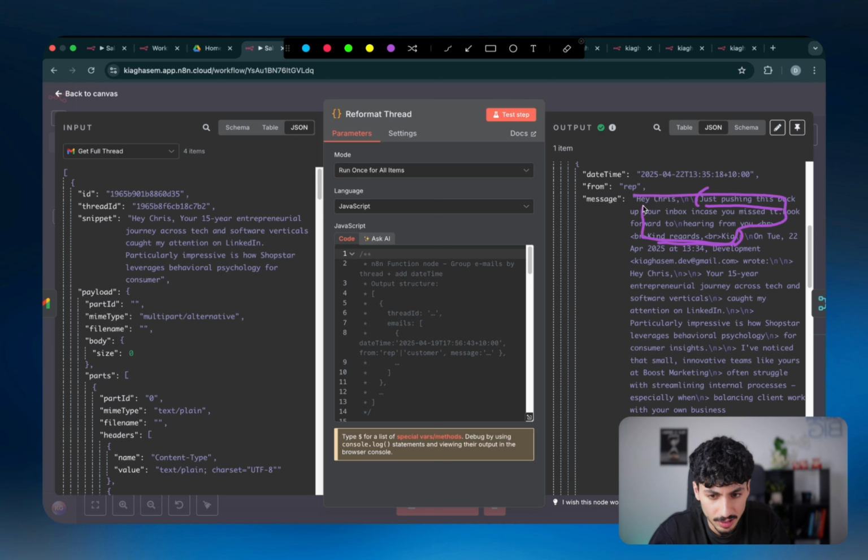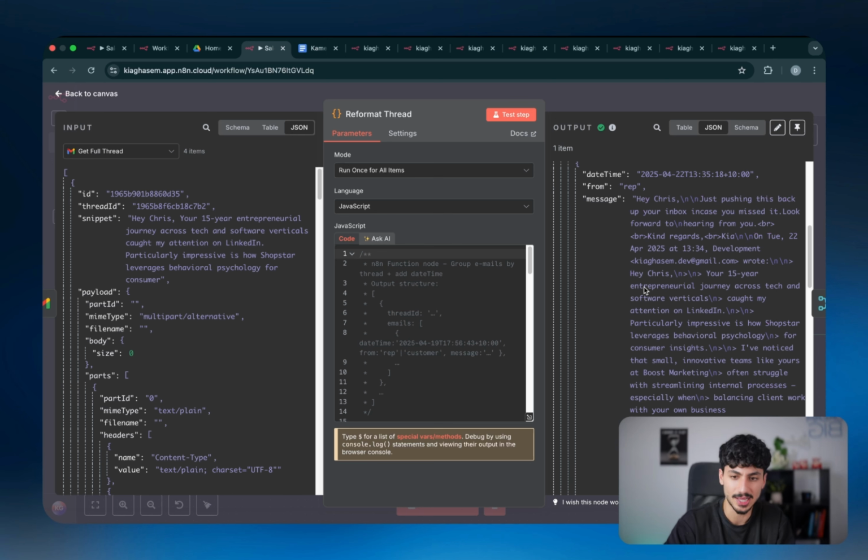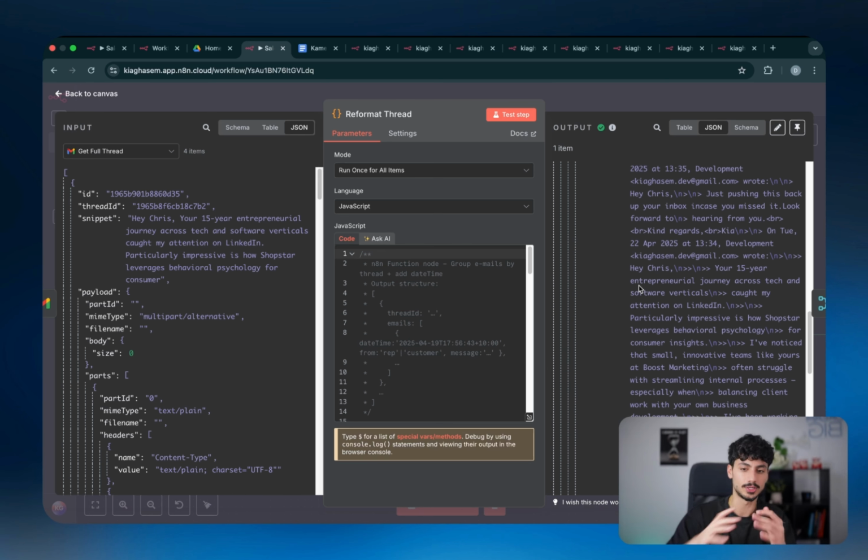So this one here. But then at the bottom of that, it's also putting all the other emails as history. And then it does that for each email, which is very annoying because you're getting multiple of the same email coming in. And ideally, you don't want to have to send across 10,000 tokens to the AI agent when it doesn't actually need that much data.